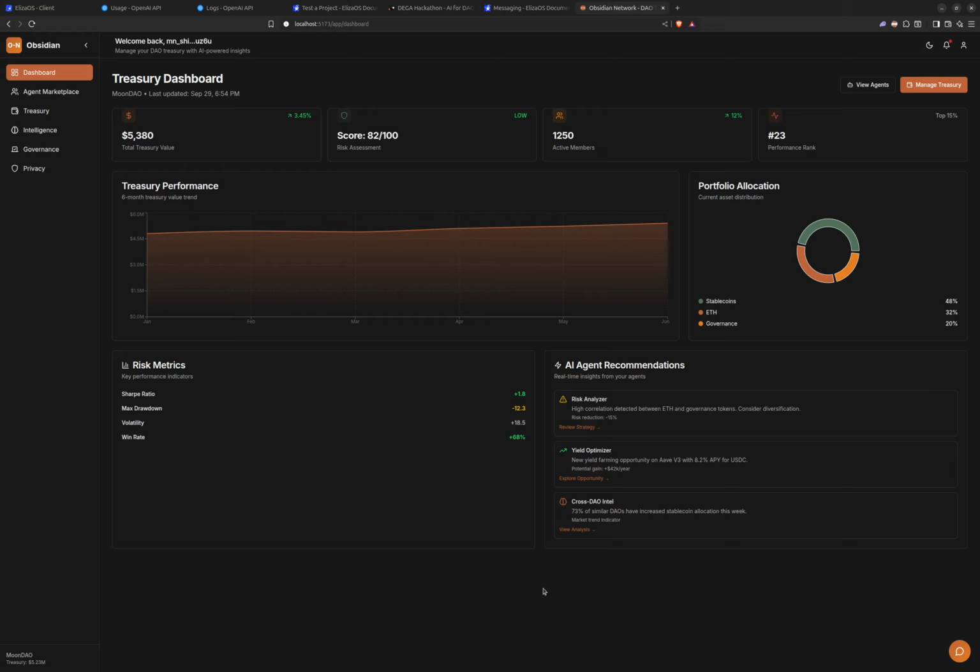The application is still currently under development, but it's already deployed on Vercel, and that's generally everything.